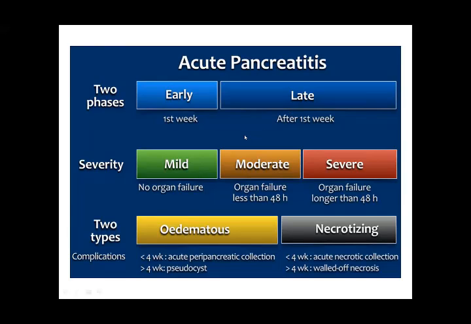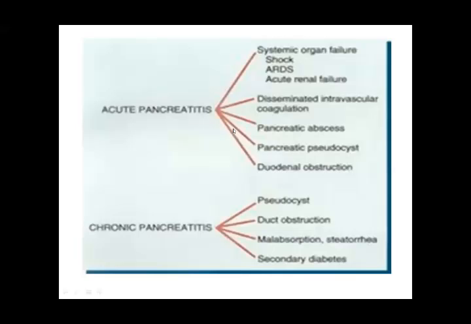So acute pancreatitis is an acute emergency, and it should be treated very actively within the time period of 24 hours or less than 48 hours. Acute pancreatitis can cause systemic organ failure, shock, acute respiratory distress syndrome, and acute renal failure. It can cause disseminated intravascular coagulation. There is pancreatic abscess, pancreatic pseudocyst, and duodenal obstruction.